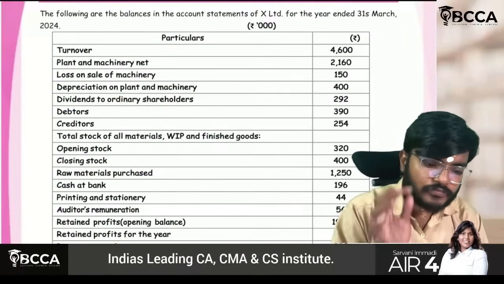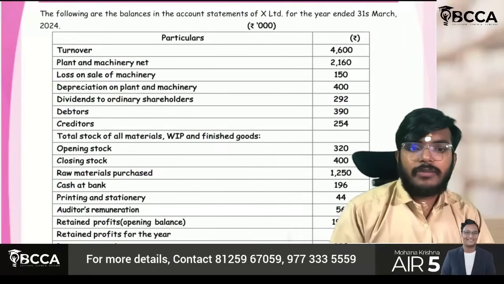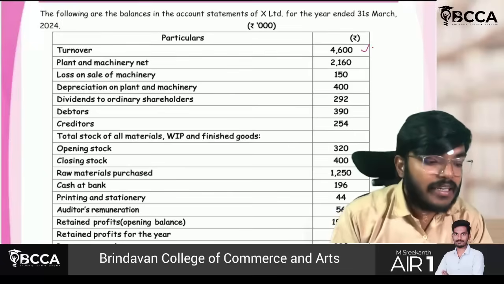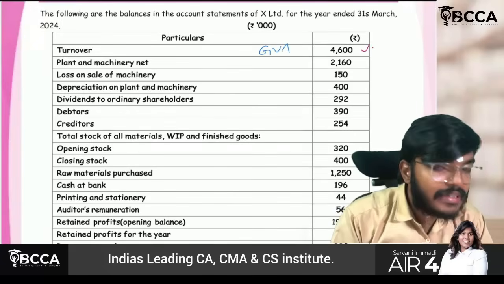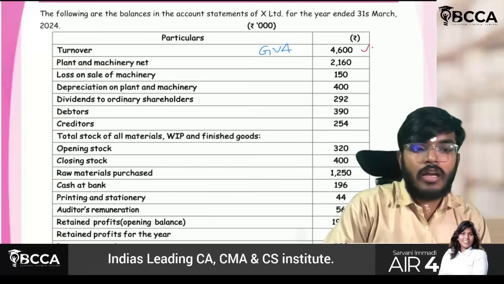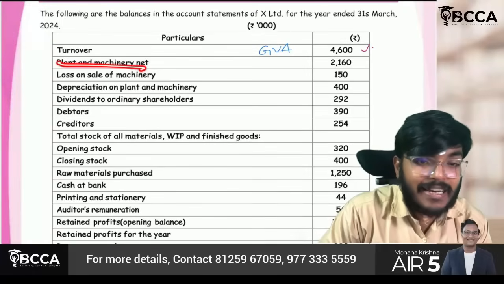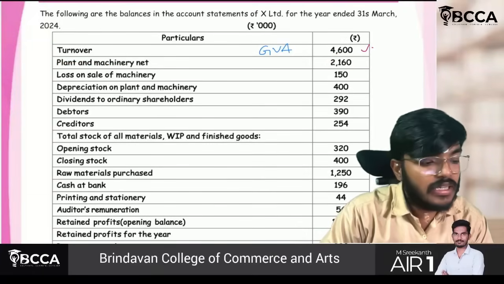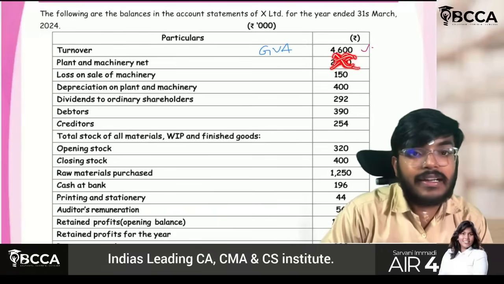Let us come to the question. Sir, first, turnover is nothing but the sales figure. Sir, sales will be appearing in the gross value added calculation. Yes, sir. This plant and machinery net. Okay, so this plant and machinery is a balance sheet item, so it will not be coming in the value added statement.